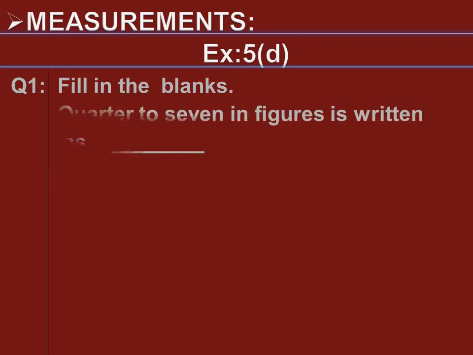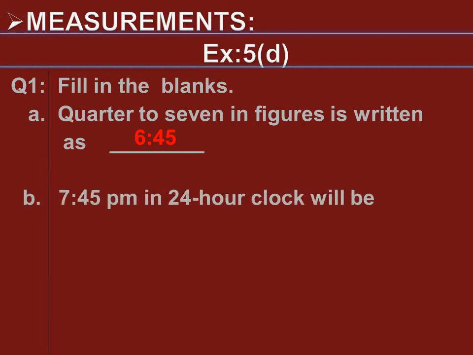Question number 1, fill in the blank. Part A. Quarter to 7 in figures is written as. Dear students, now the time in words is given and you have to write the time in figures. Quarter to 7 means there are 15 minutes left to 7 o'clock. We will write the time, that is 6:45.